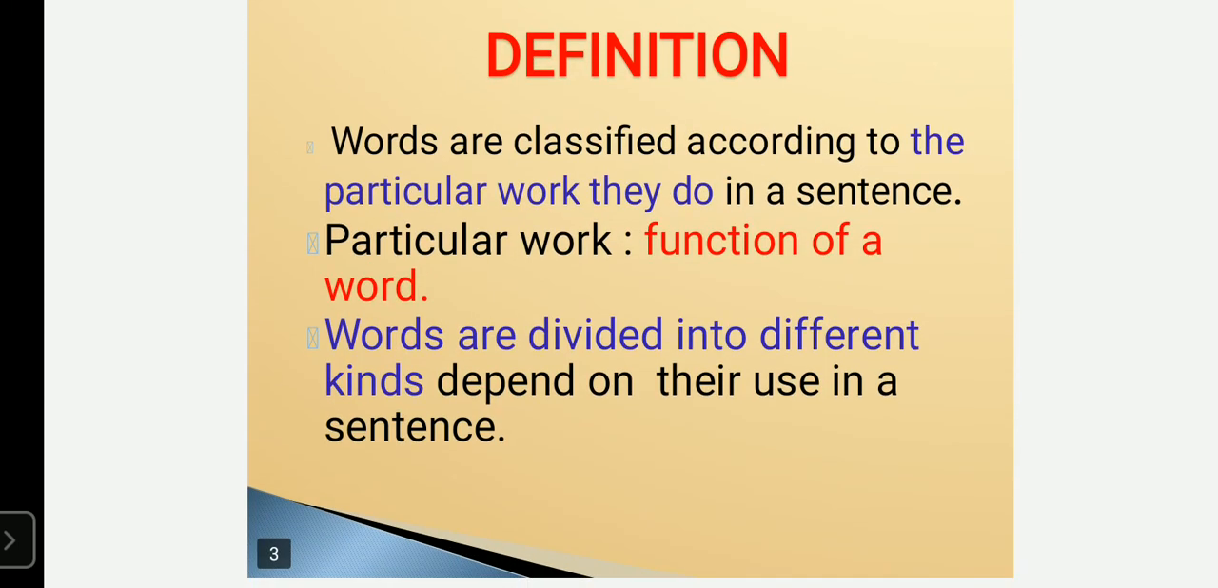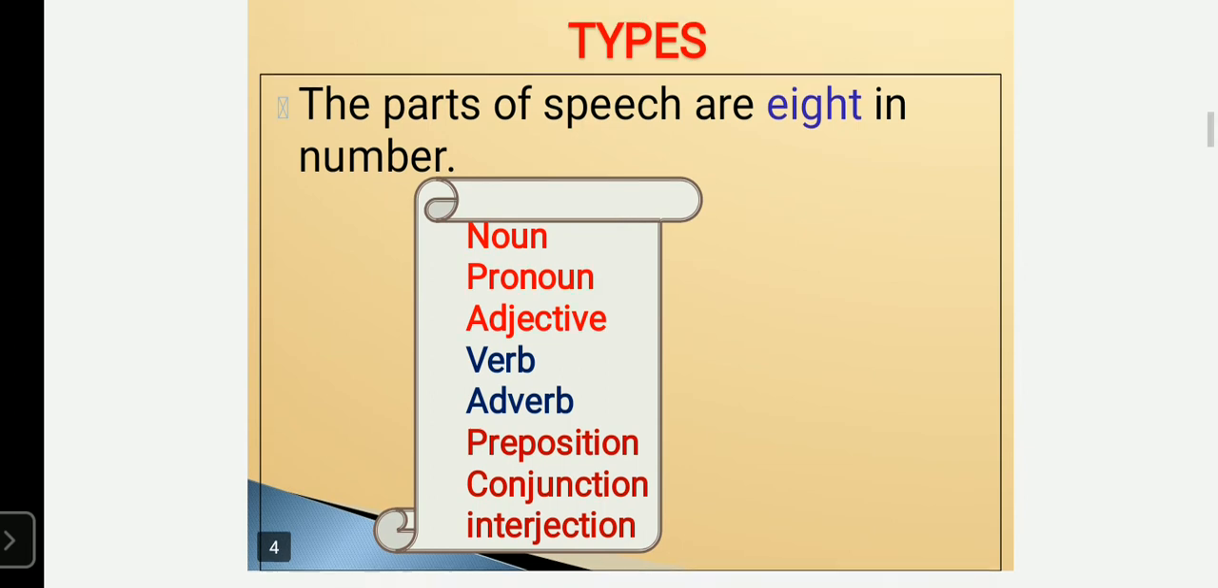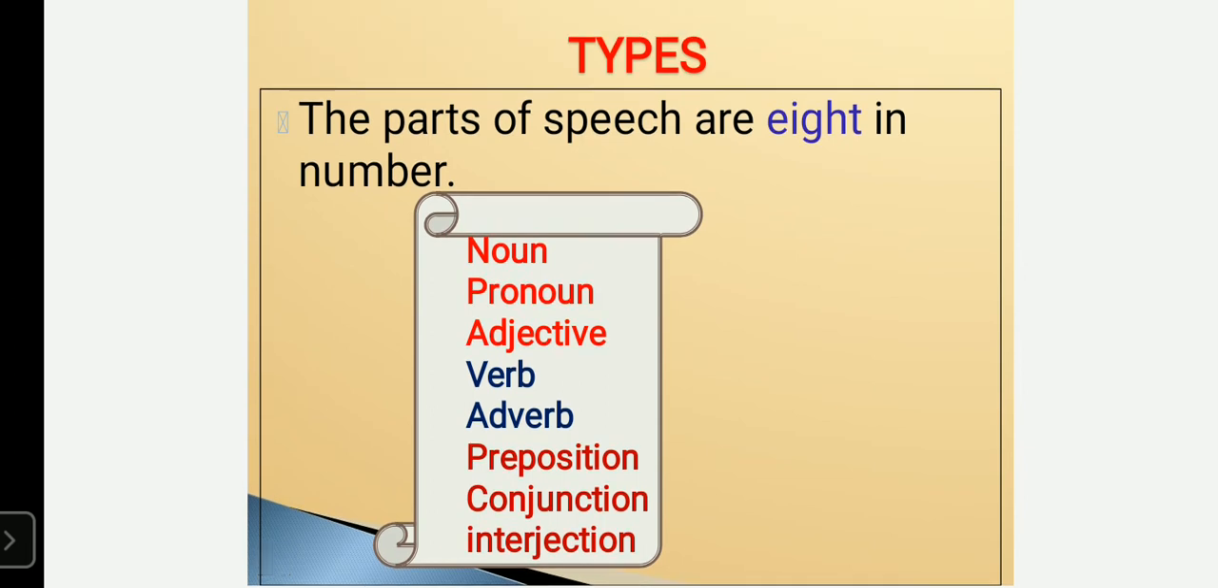Let us learn. Parts of speech is nothing but the words are classified according to the work they do in the sentence. That means according to the function they do in a sentence. So, according to the function, the words are classified into different kinds. Let us learn what are the different kinds of parts of speech. The parts of speech are eight in number: noun, pronoun, adjective, verb, adverb, preposition, conjunction, and interjection.